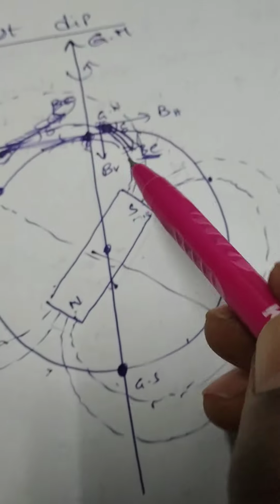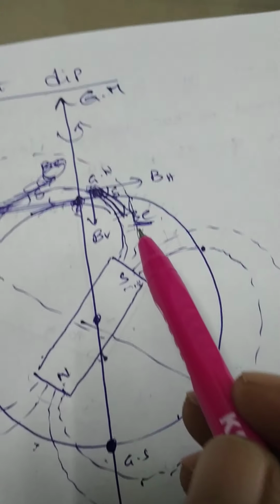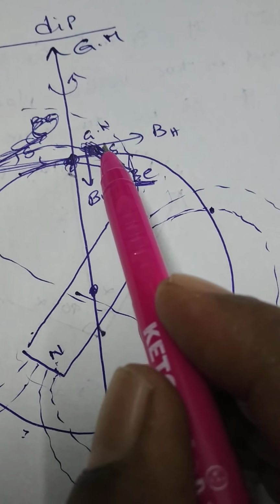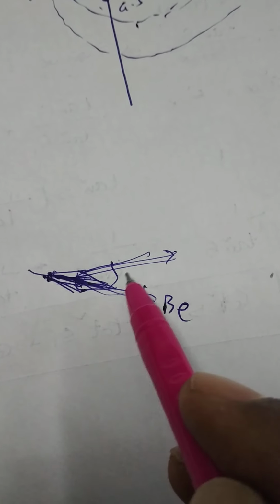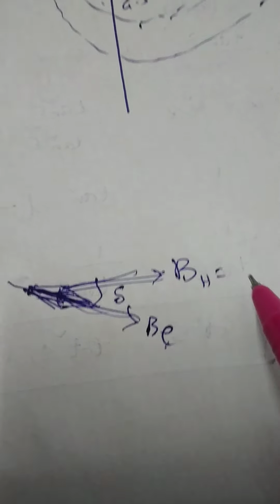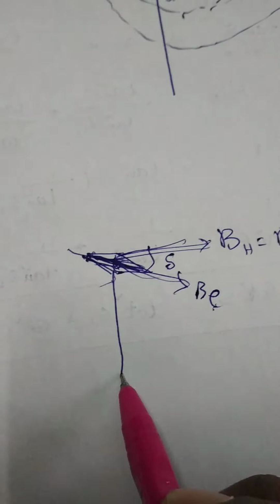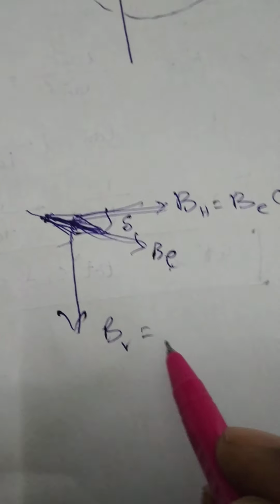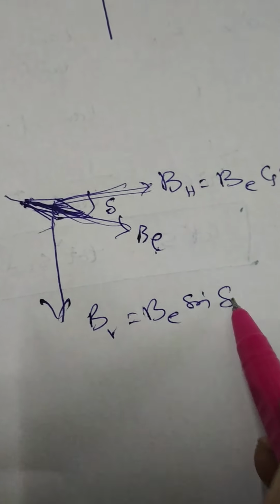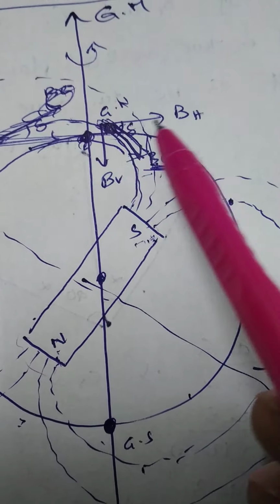Now, at this point, let BE make an angle delta with the horizontal. Suppose here, this is the horizontal direction. With this horizontal direction, it makes an angle delta. Delta is called the dip, angle of dip. BE will be resolved into two components here, BH, which is BE cos delta, and BV, which is BE sin delta. Okay now. Here, this is BH and this is BV.